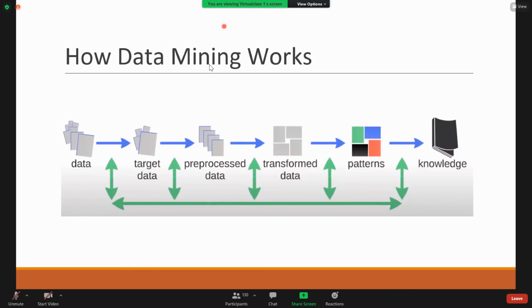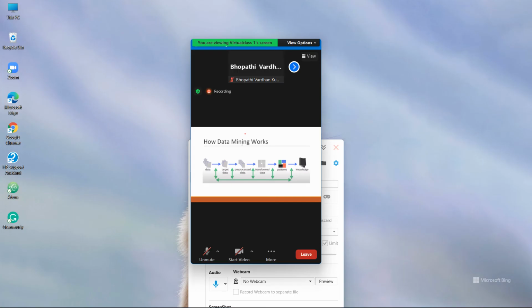So analysis is a part of analytics actually. There is a difference between analysis as well as analytics. Data analytics is a superset of data mining. Data analytics is a broader area than data mining. I hope you understood. Analytics deals with what happened, why it happened, what could happen, and how to deal with that situation.